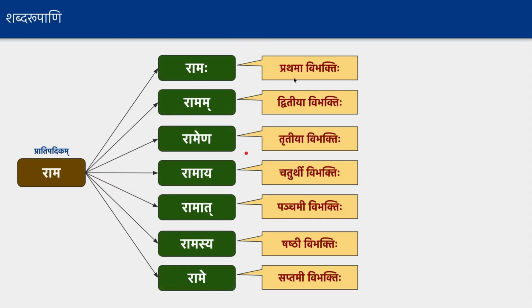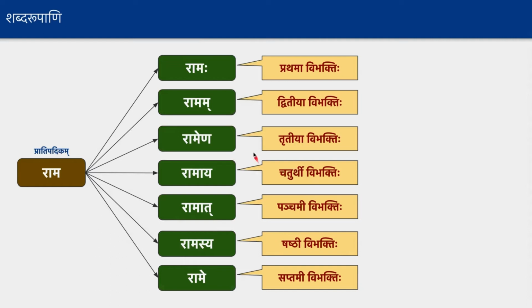Basically, we name based on the order in which the sequence appears. Based on that, we name them first, second, third and fourth. If you take Tritiya, Chaturthi, Panchami, any Vibhakti in that method will have some set of forms like Ramat, and it will have multiple meanings for them. To identify that set of meanings and that set of words, we call them Panchama Vibhakti. That is the identifier for that.